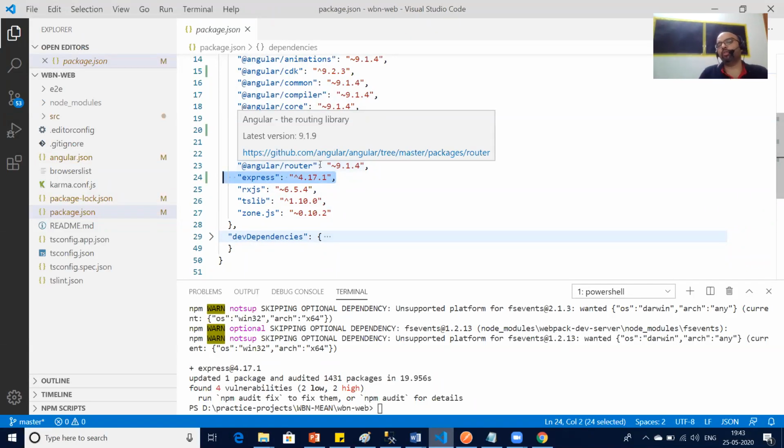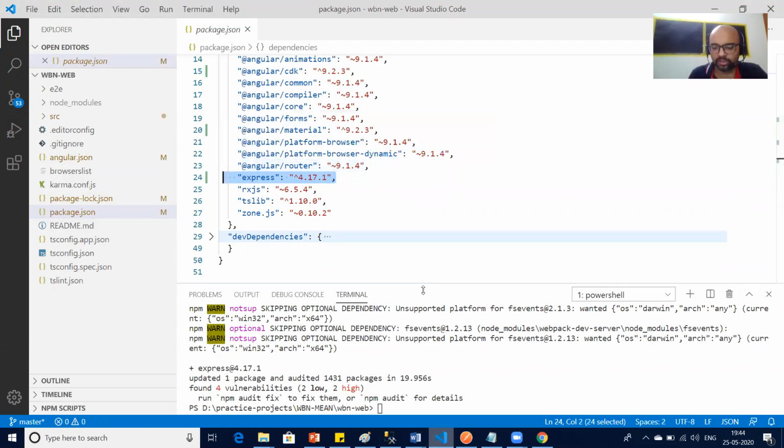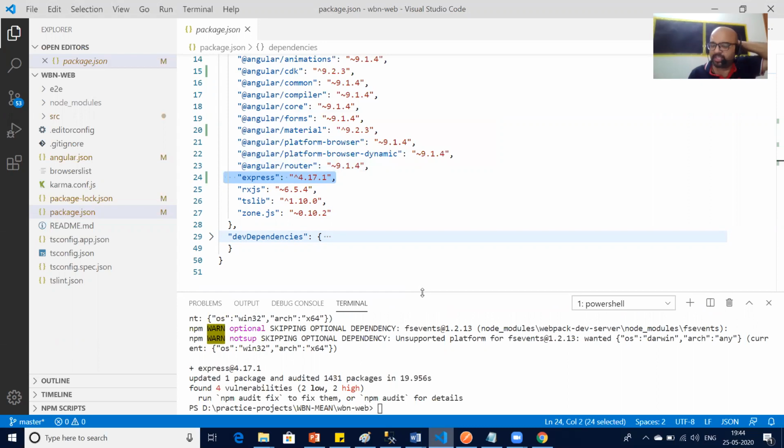You tell me, you want jQuery to be installed as dependencies or dev dependency? Sir, dependency. Dependency, right? Because you want jQuery for development as well as deployment, correct? Okay. Understood? Okay, sir. Good. So our Express.js is installed.